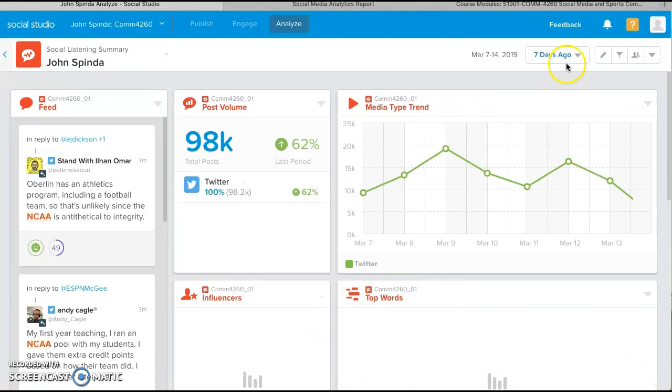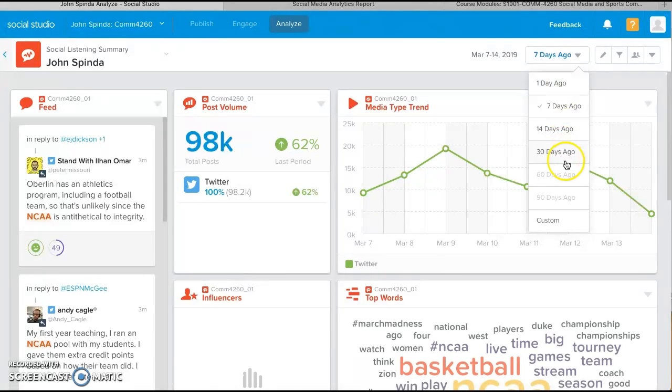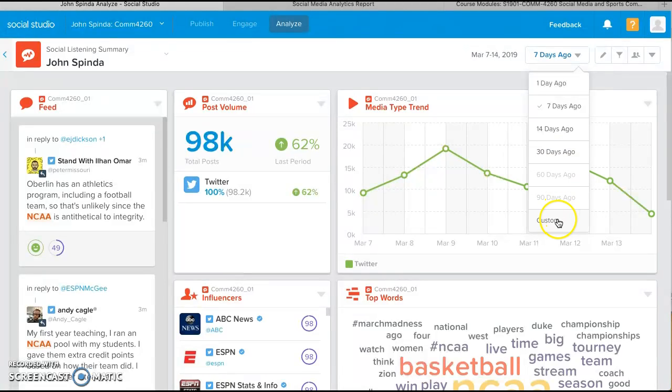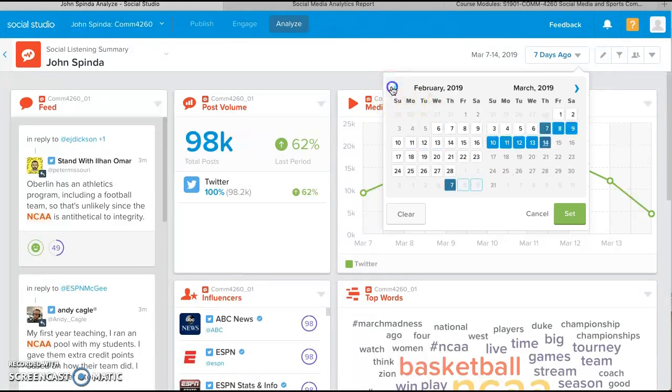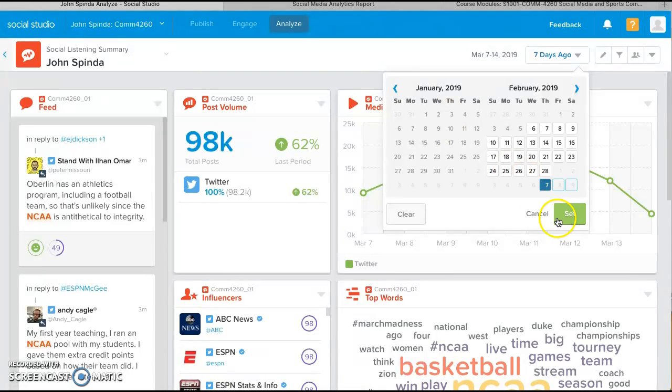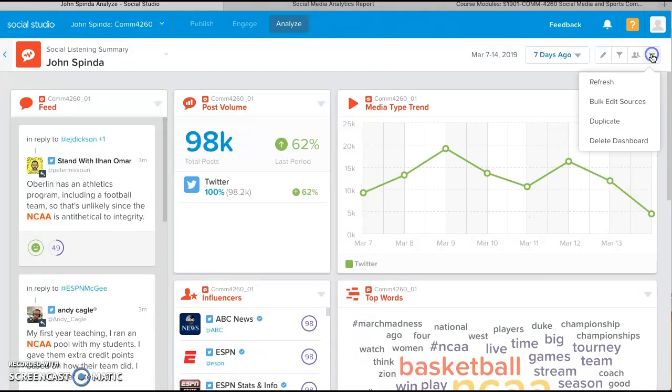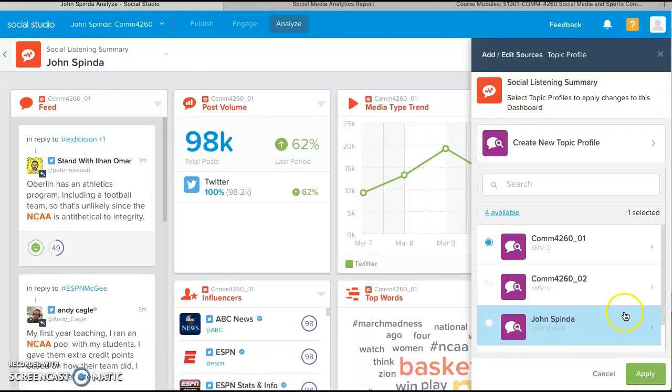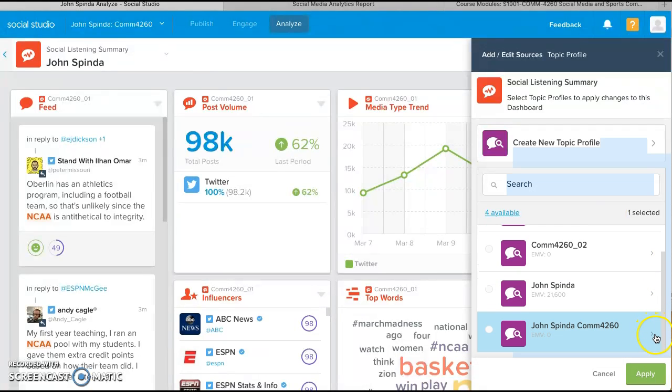Now you can see that, 30 days ago. I can't go any more than 30 days ago with this particular search. So if I go custom, let's see if it's any different. Nope. Okay, so we'll try one more. Actually, I think I mistakenly had the wrong one. I meant to go to this one right here. So again, make sure you click that forward arrow. That's always a big deal.